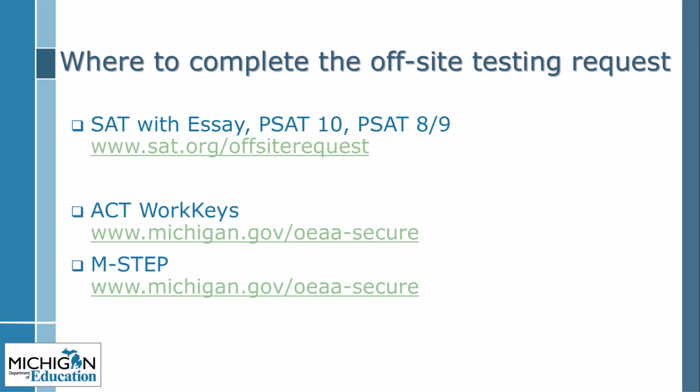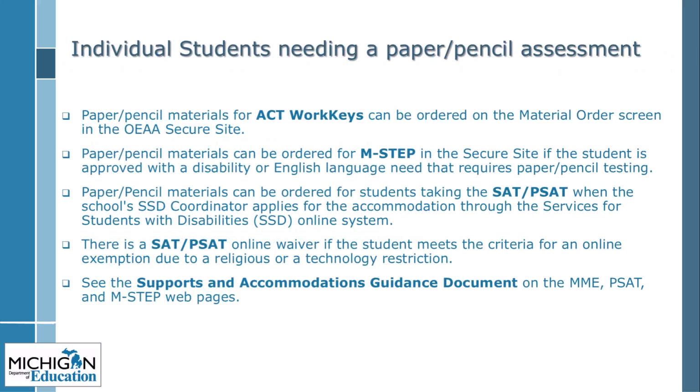at www.michigan.gov/OEA-Secure. Paper pencil materials can be ordered on the Material Order screen in the OEA Secure site for ACT WorkKeys. Paper pencil materials can be ordered for M-Step in the Secure site if a student is approved for a disability or English language need that requires paper pencil testing.